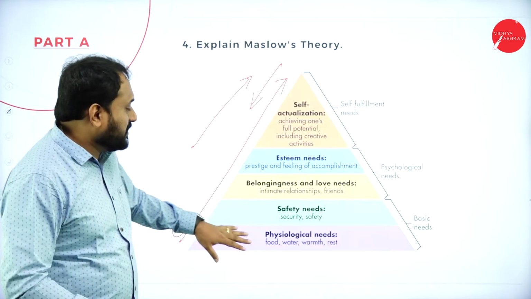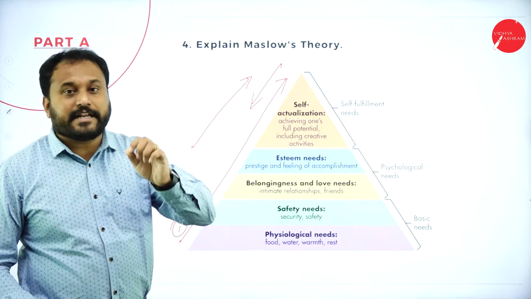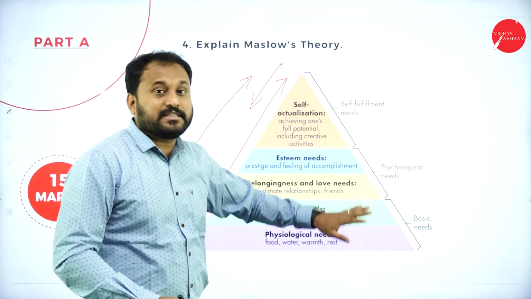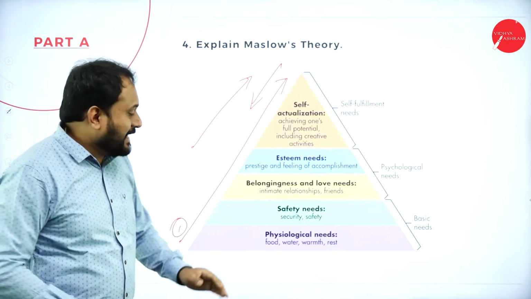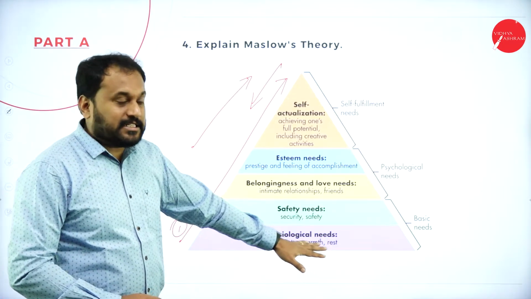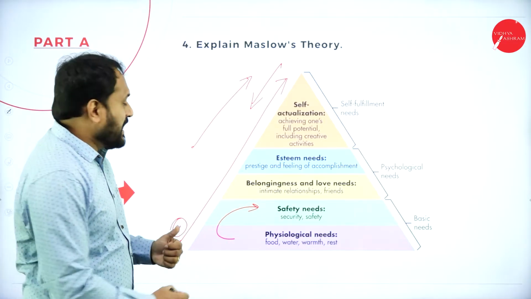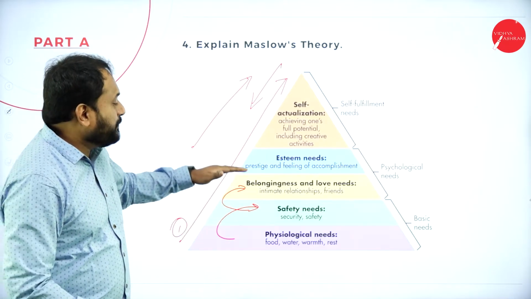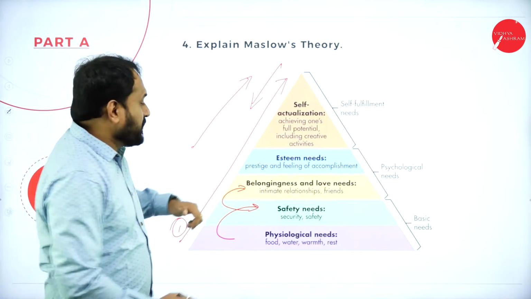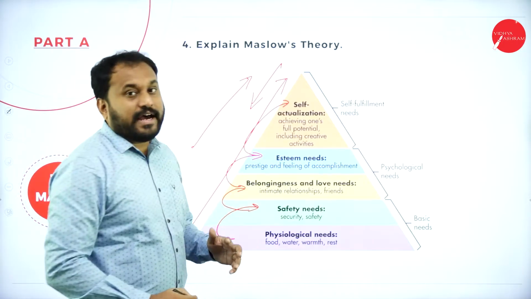That is, the first one is the physiological needs, which we call as a basic need, but please don't write the word basic need because it is Maslow theory and he had written it very clearly saying that it is physiological needs. Then after this you have something called the safety needs. After that we have something called the social needs, which is also called the belongingness and love needs. And then you go with esteem, and the last one is the self-actualization.